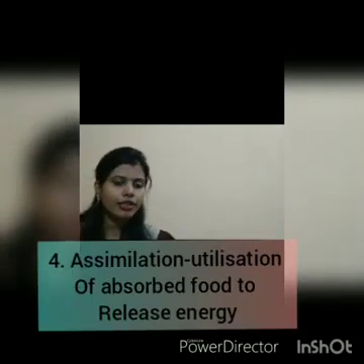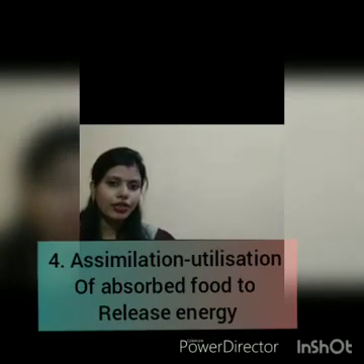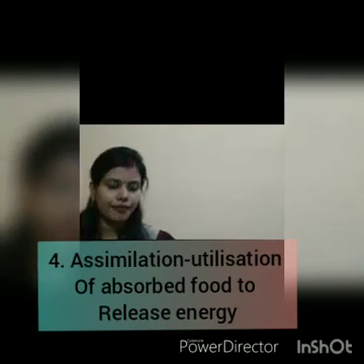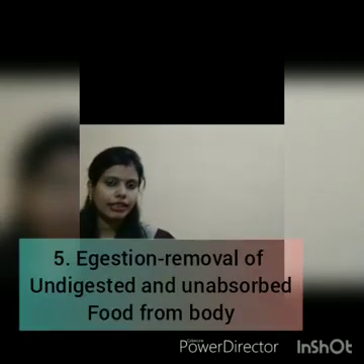After that, the process is called assimilation. Assimilation means when the absorbed food reaches each and every cell, they use the food to release energy. That's how we say food is a source of energy. We are getting the energy from the food. And the last process is called egestion. Egestion means the removal of the unabsorbed, undigested food.